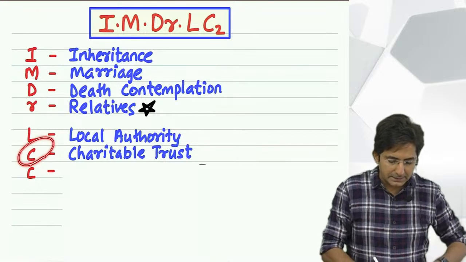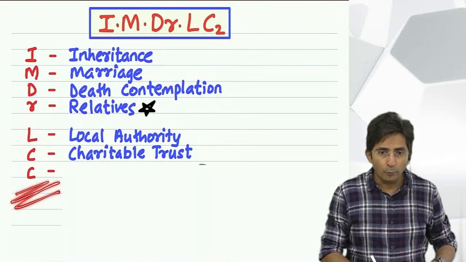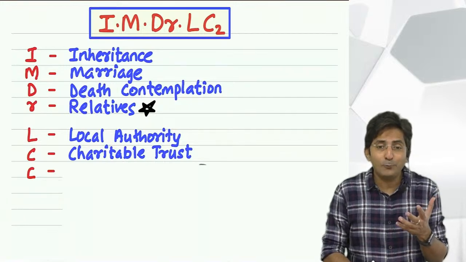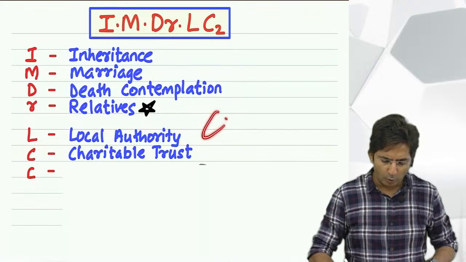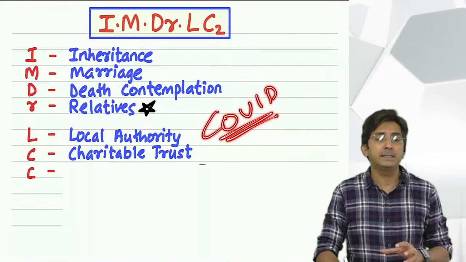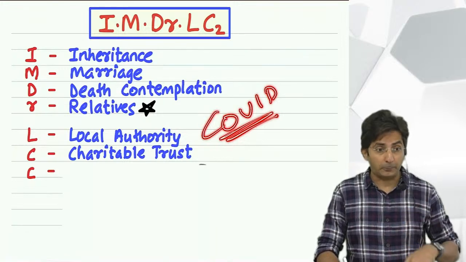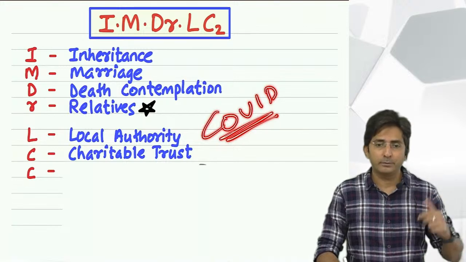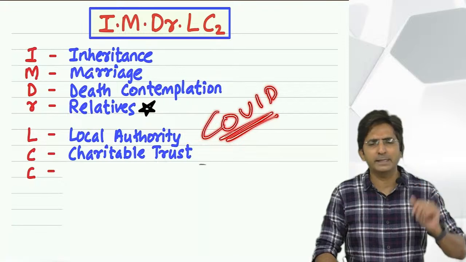Now see, last C stands for COVID. COVID. How can you forget COVID, that dangerous disease? So see, on account of COVID, imagine if someone has got COVID and for his treatment, he has got gift. Gift means some sponsorship, some money. That is also exempt.